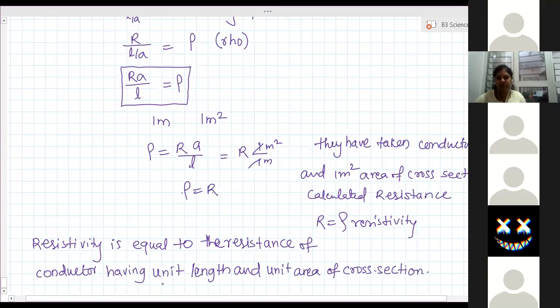Unit means 1 meter length and 1 meter square area. Whatever resistance is obtained, that value is equal to the resistivity of the conductor. So this is the way to calculate resistivity. Able to understand? Yes, ma'am.